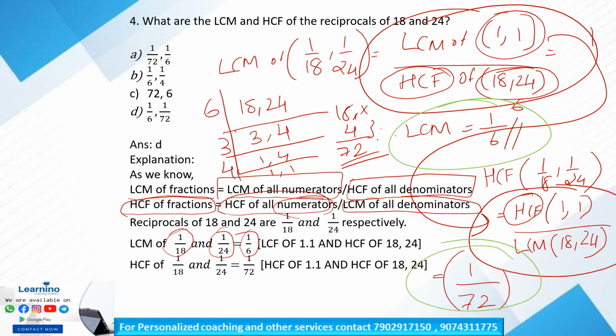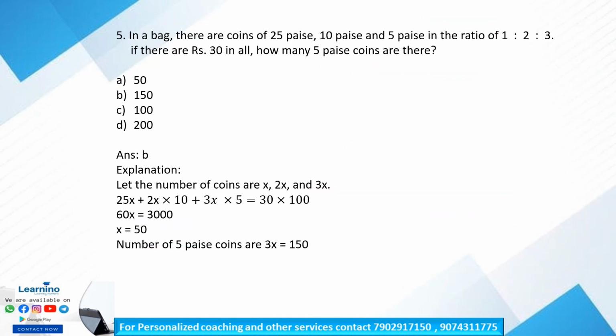So our option is option D. Option A is not the answer, it is reversed. So option D is our correct answer. The question asks for the LCM and HCF. So the LCM is 1 by 6 and the HCF is 1 by 72. So option D is our correct answer. Is it clear? Okay, so next question, question number 5.